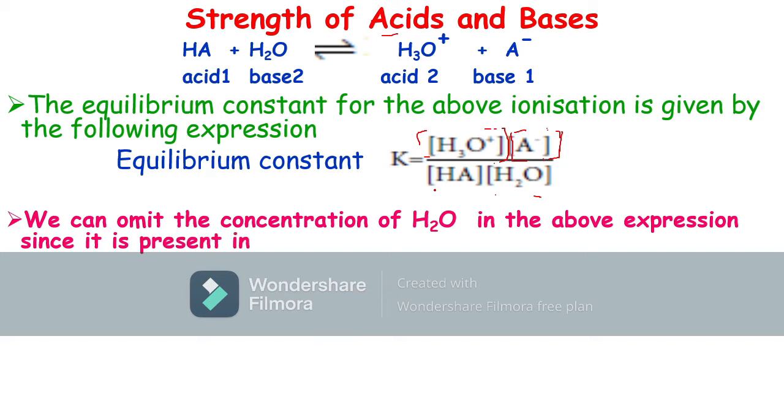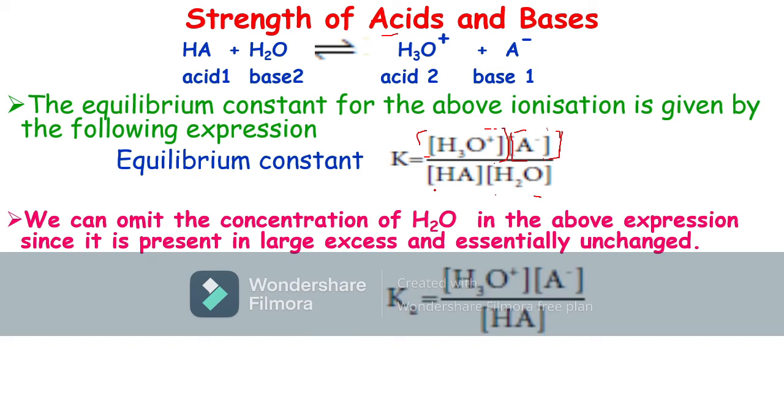This is denoted as Ka, where Ka is the ionization constant or dissociation constant of the acid.